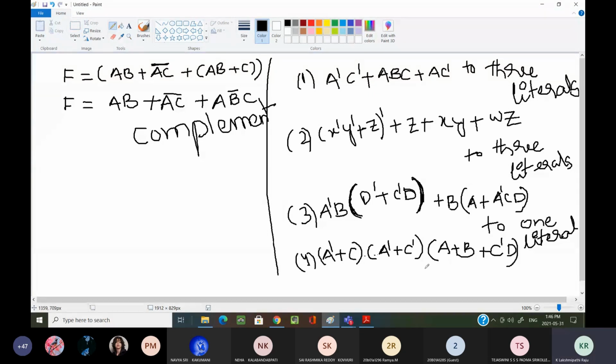Two, four literals. Okay, these are the problems you have to do as a homework problem.